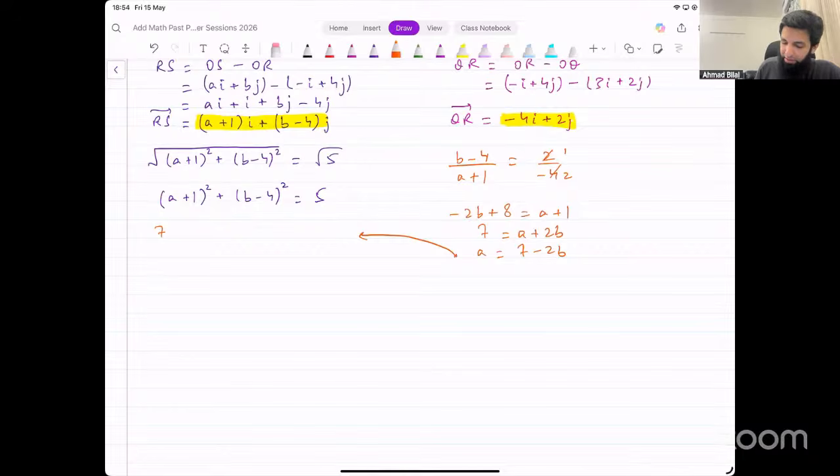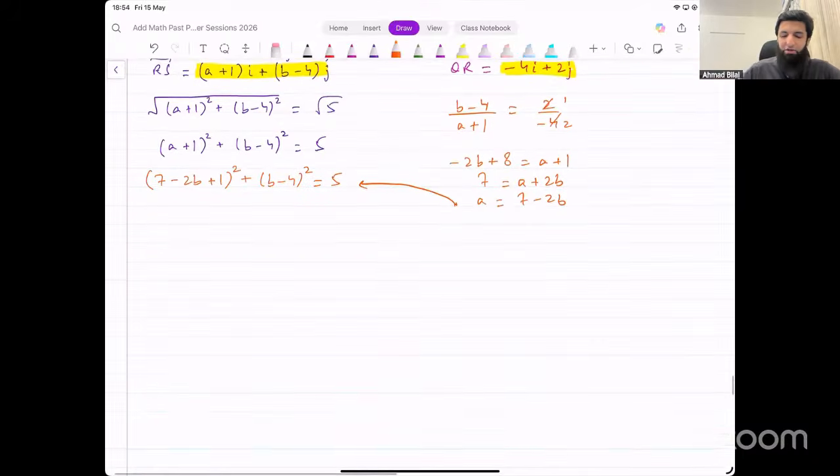What do we get? 7 minus 2b plus 1 whole squared plus b minus 4 whole squared equals 5. Actually, there's azan going on here. I'll just do this working silently for the next minute and then we resume after that, okay?